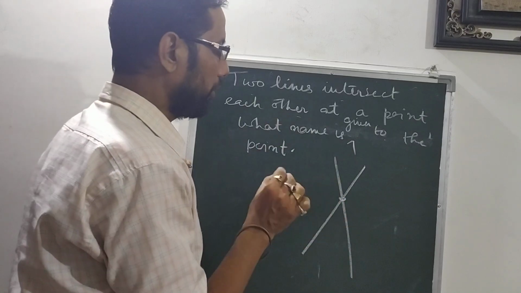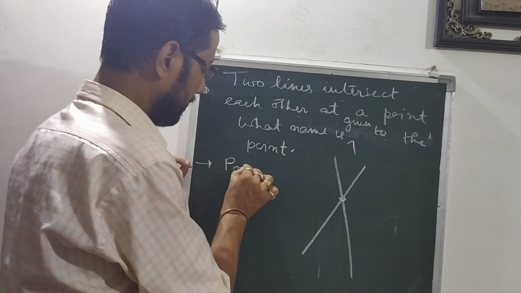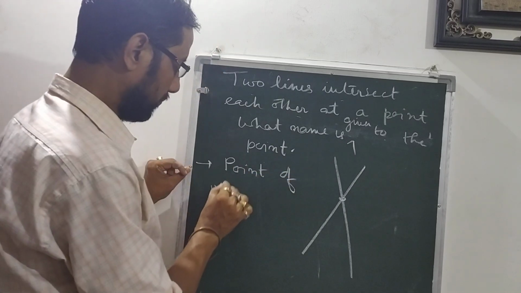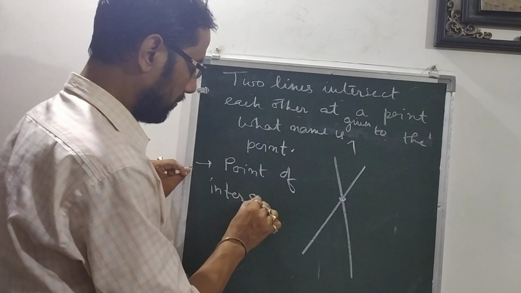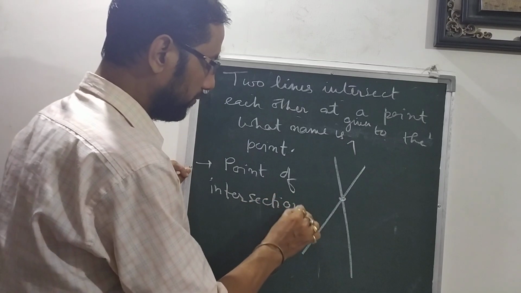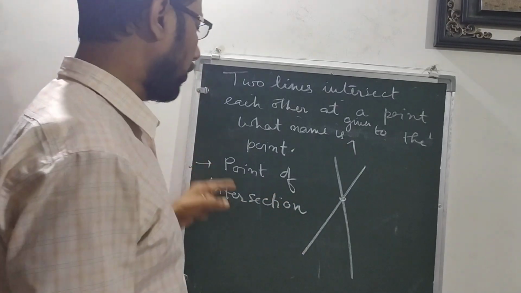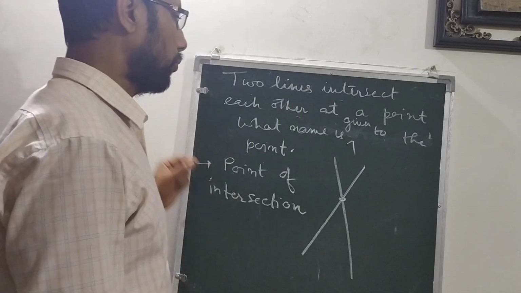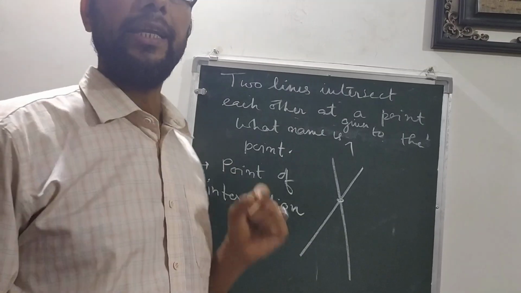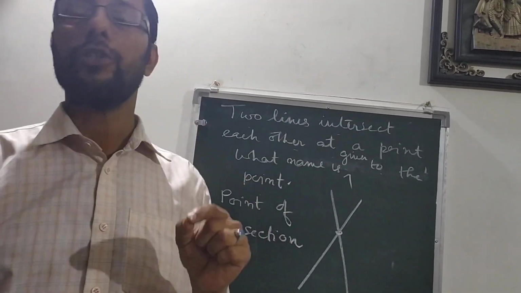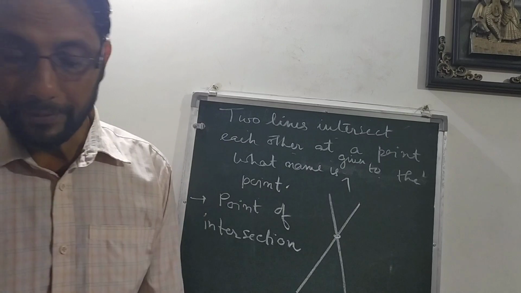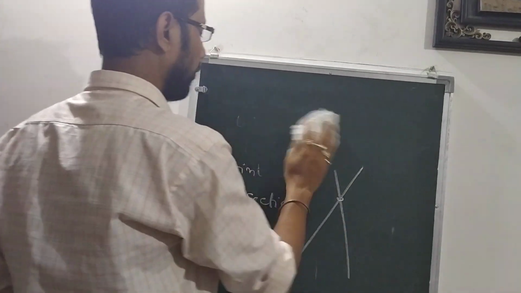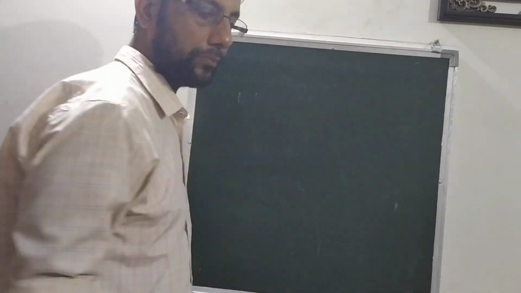The name of this point we call the point of intersection. Remember, students. So what name is given to the point? The name given to the point is point of intersection. Now students, let me take another question from the same worksheet, same chapter.